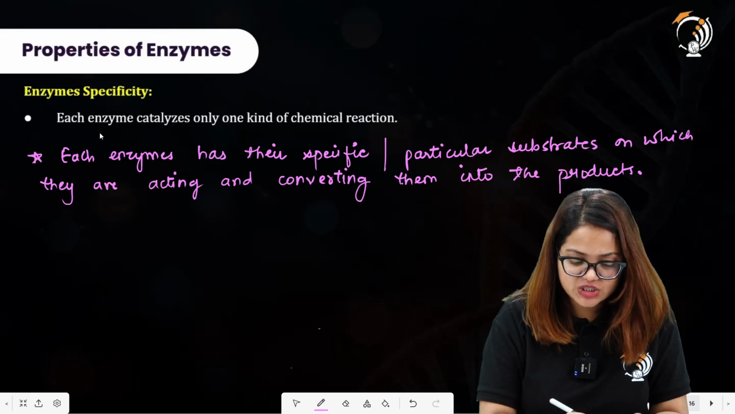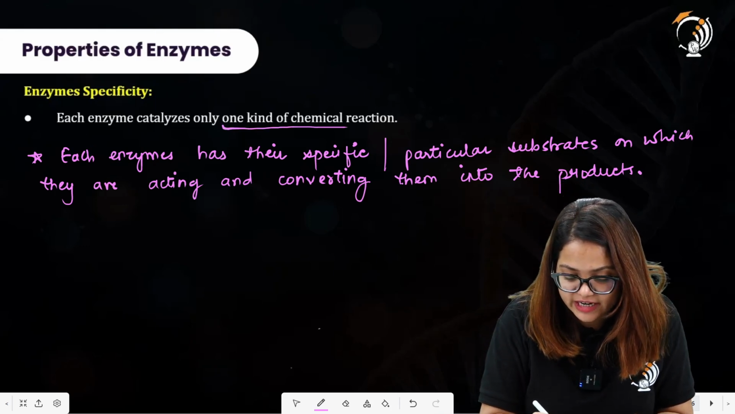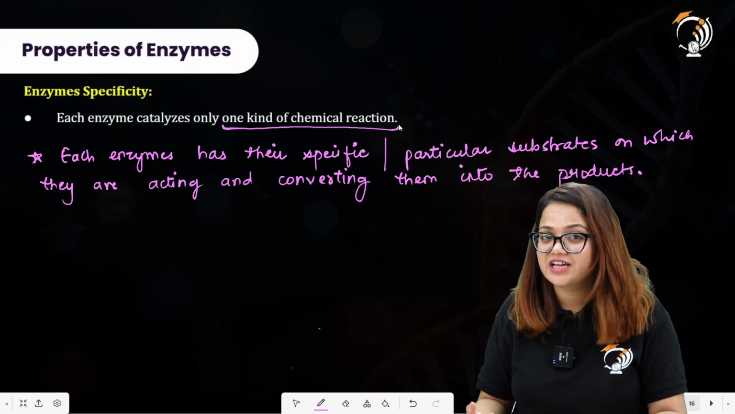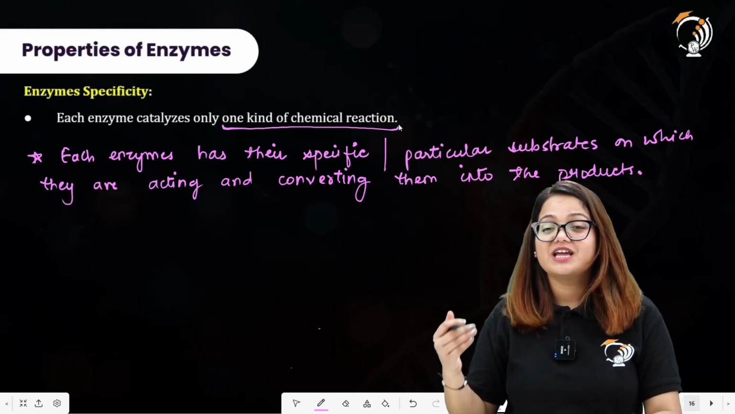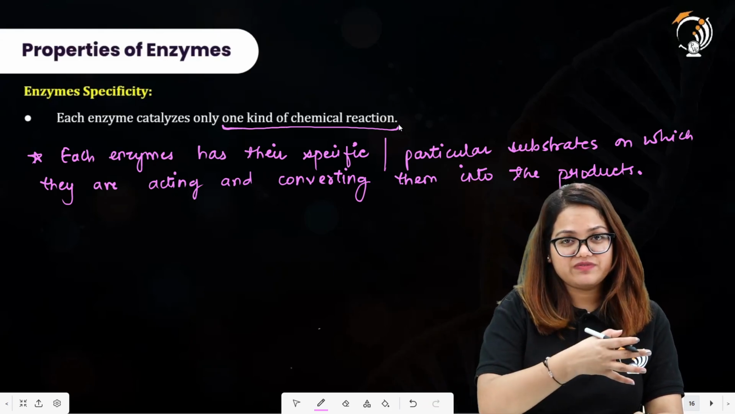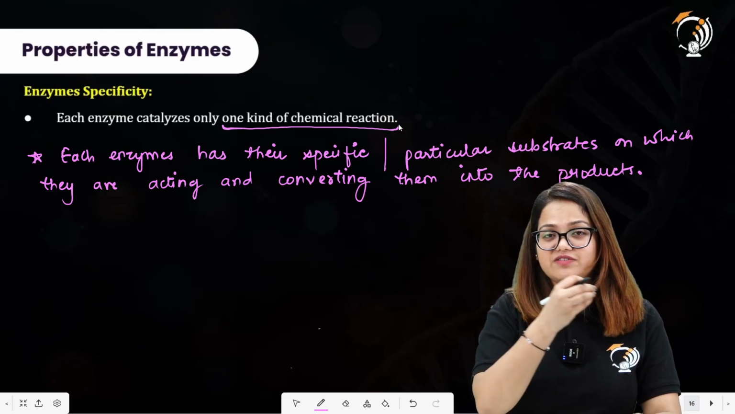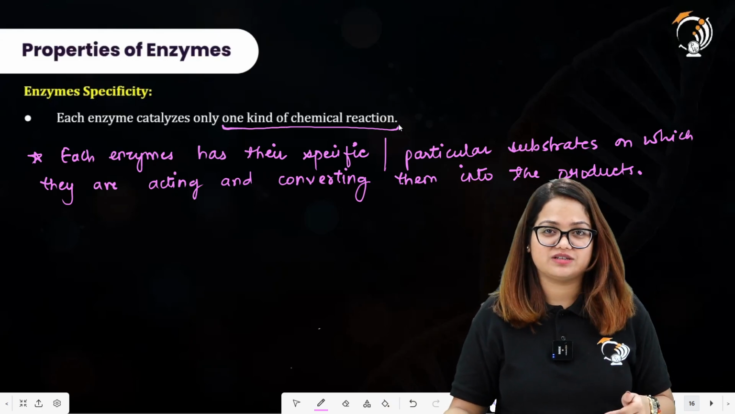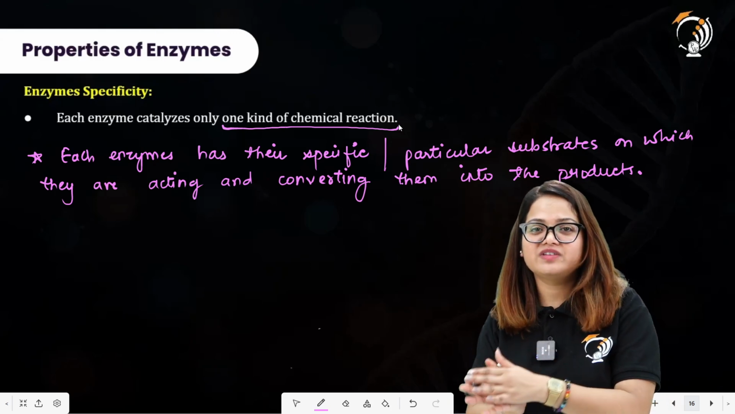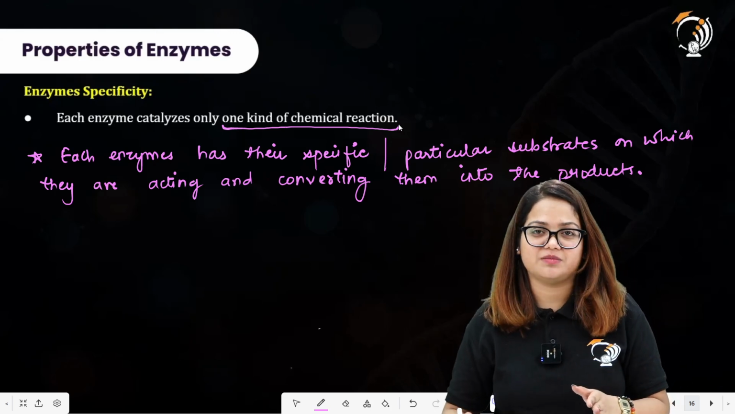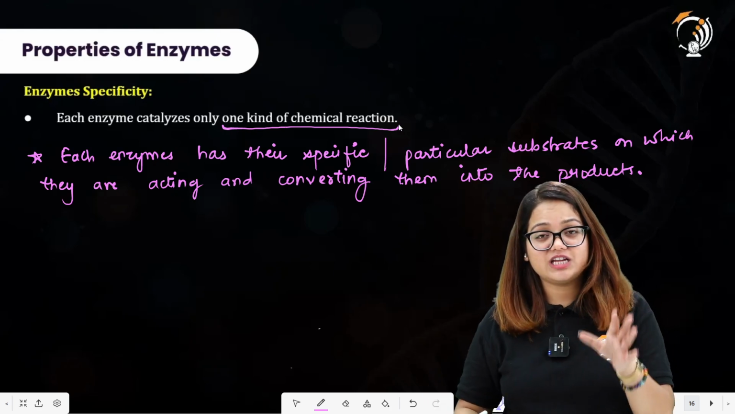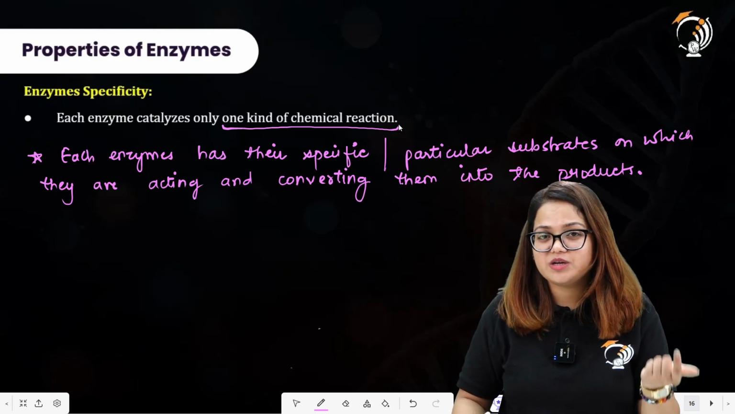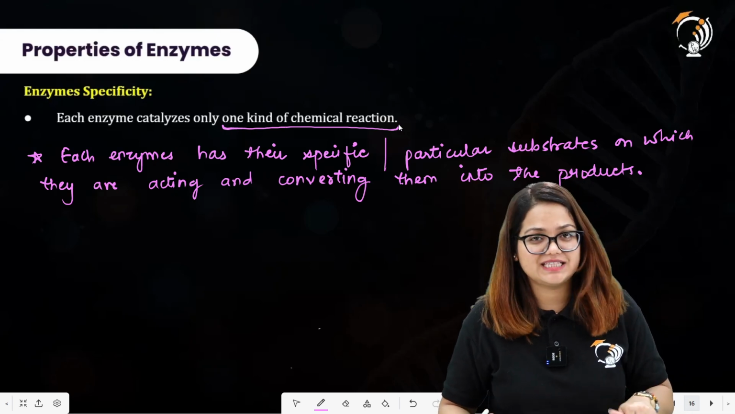So the statement was saying each enzyme catalyzes only one kind of chemical reaction. And how does this occur? Enzymes act upon their specific substrate to convert them into products, not proteins. If an enzyme catalyzes one kind of reaction, it will not catalyze another kind of reaction. It will catalyze only the same kind of reaction in which the substrate is same and the products are same. Enzyme is carrying out a particular process in which substrates are acted upon by the enzymes. I hope this is clear.